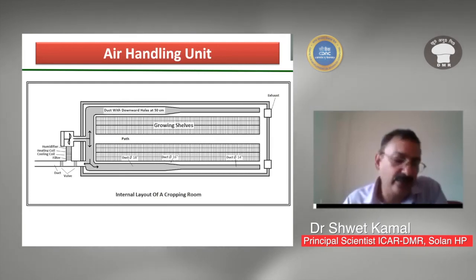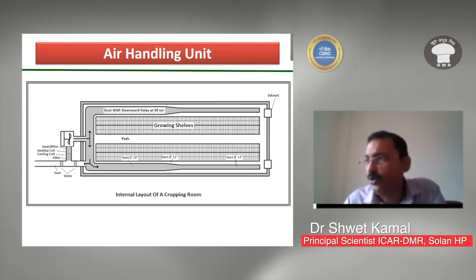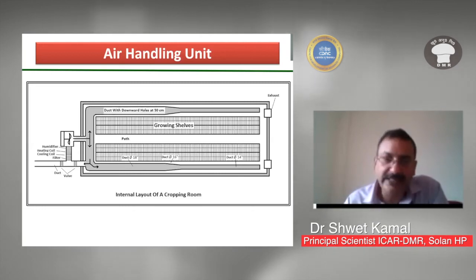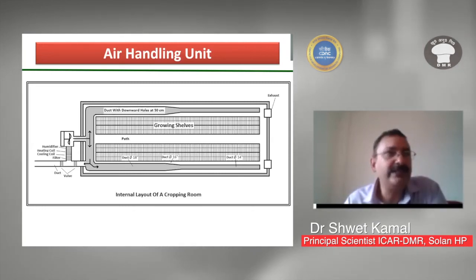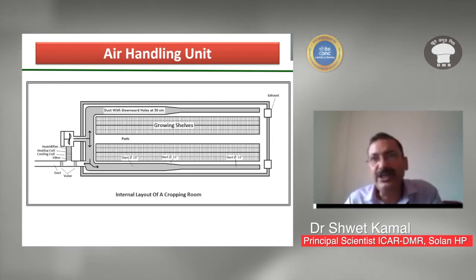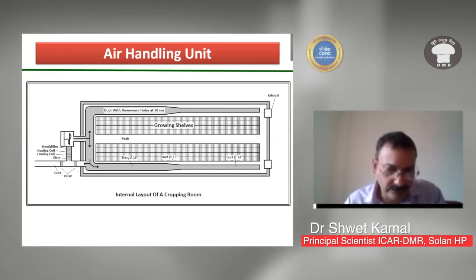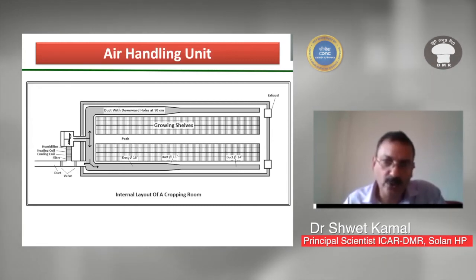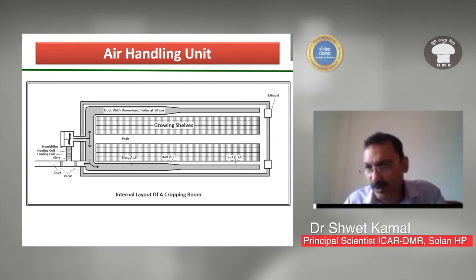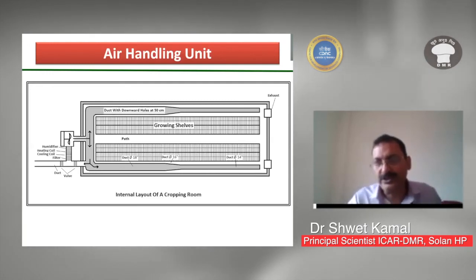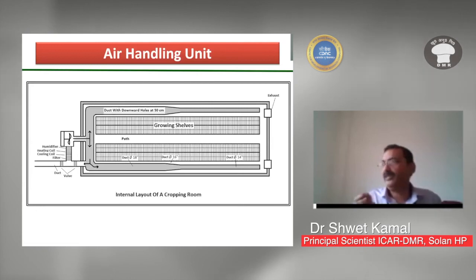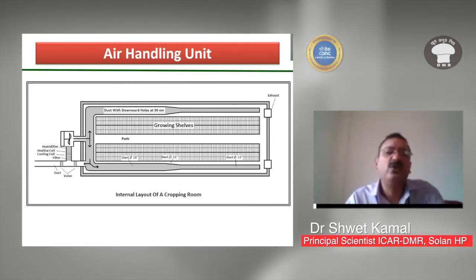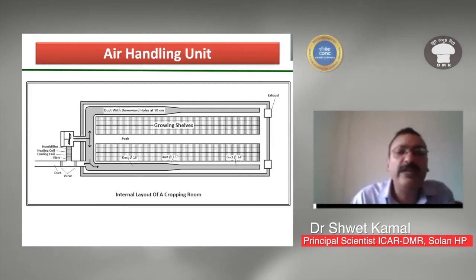But the second is, if you are using plastic ducts, then there will be a problem to reduce the size. So in this case, we vary the size of the holes and the distance between the two holes. Initially, near the blower, the distance between the two holes is larger, and as we go more distant from the blower, the size of the holes will be smaller, and the distance between the two holes is reduced, so that the air speed remains the same all through the cropping room. So this is done both ways.